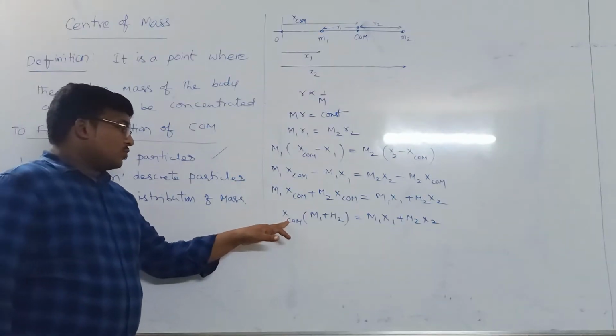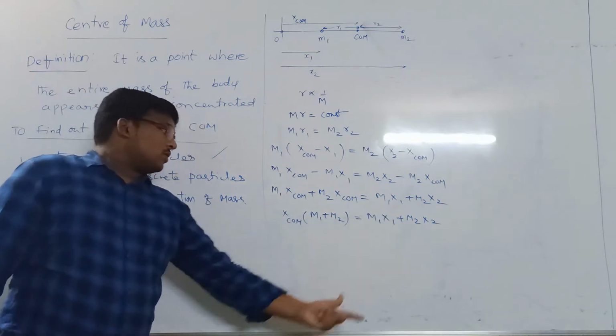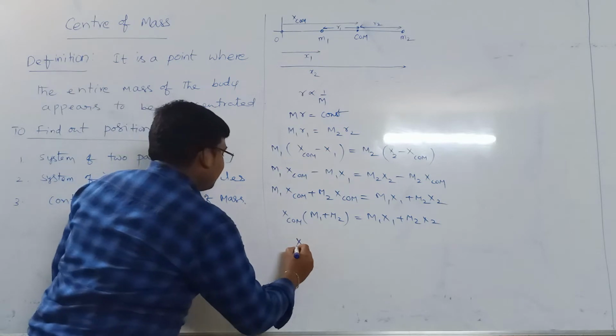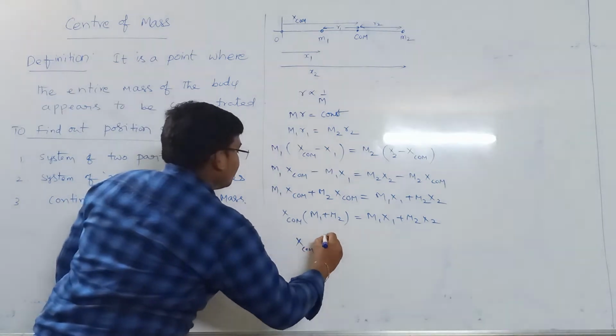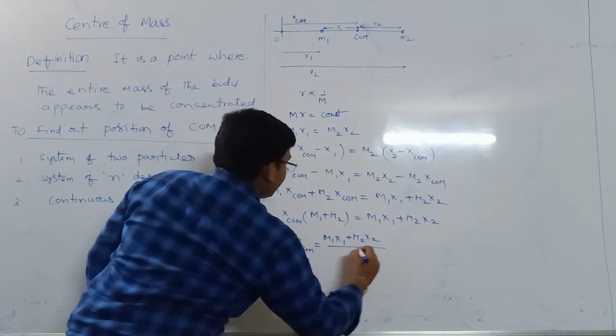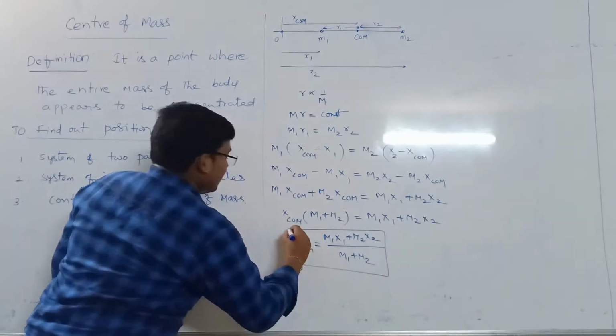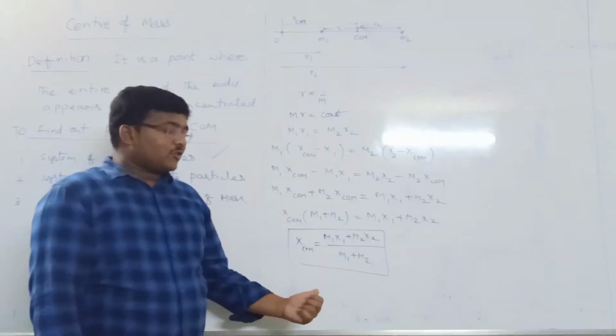Now we want x center of mass, so that m1 plus m2 get that side, then x center of mass is equal to m1 x1 plus m2 x2 by m1 plus m2. So this is the center of mass formula.